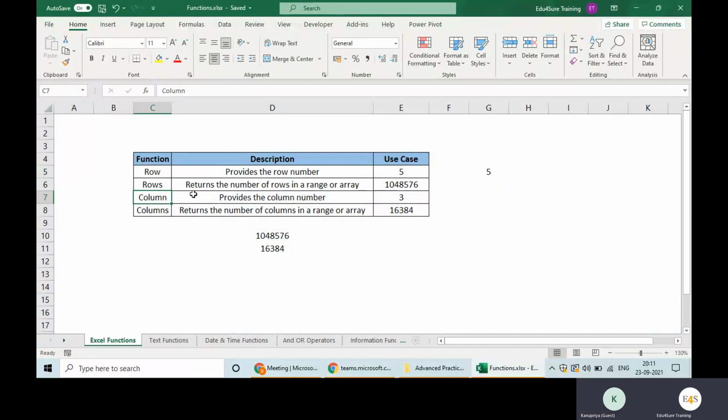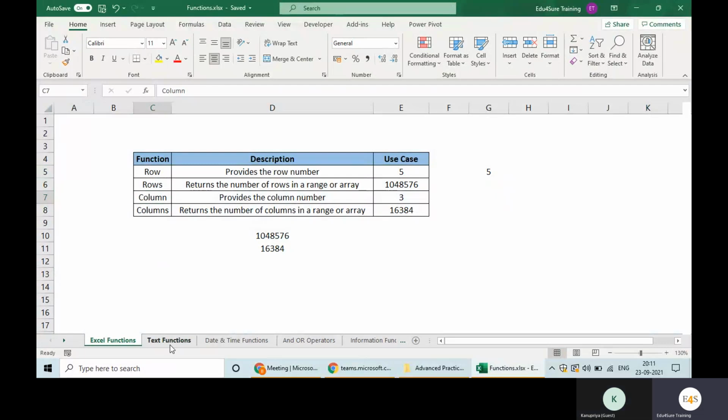Yes. Okay, so they might confuse you asking this question also. COLUMNS or COLUMN? So probably you will give the wrong answer by getting confused. These are called Excel functions. Why Excel functions? Because they are giving you information related to Excel only.